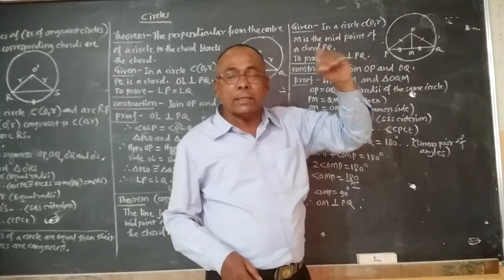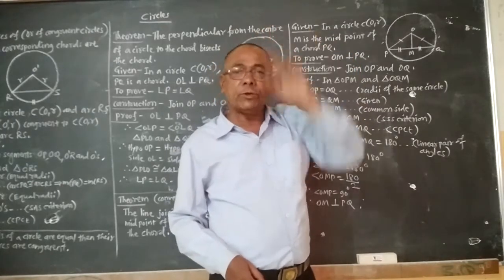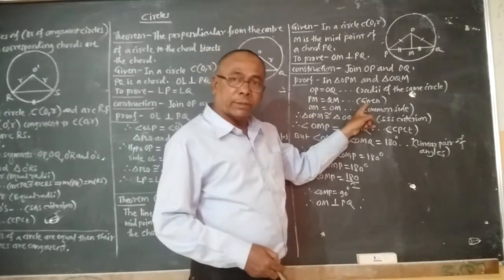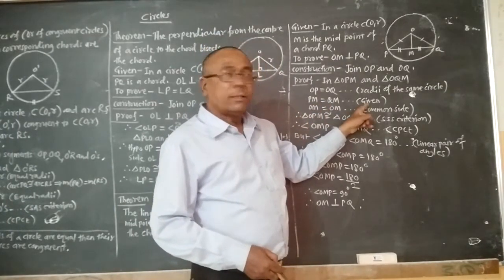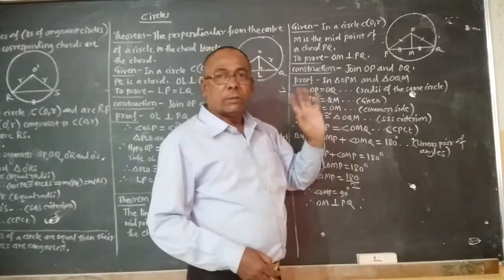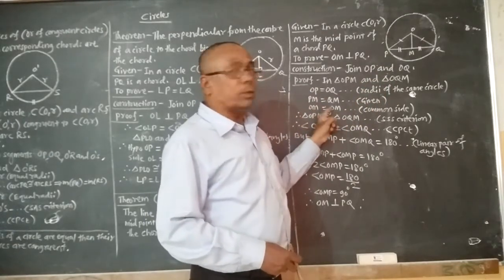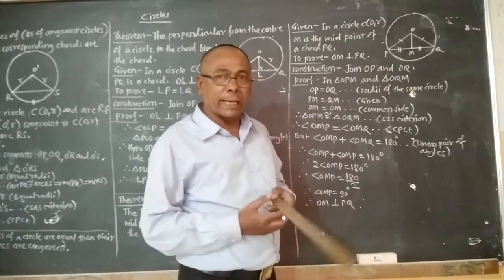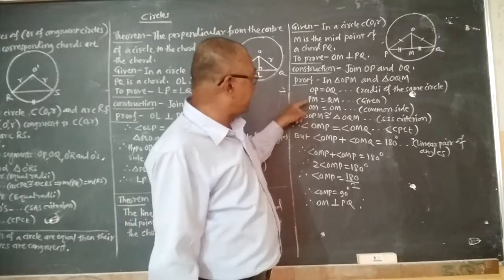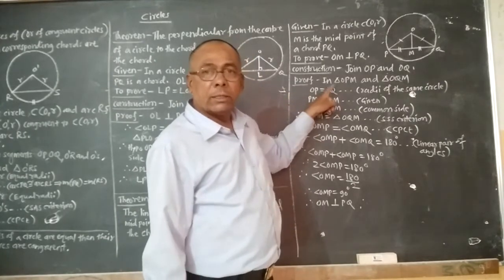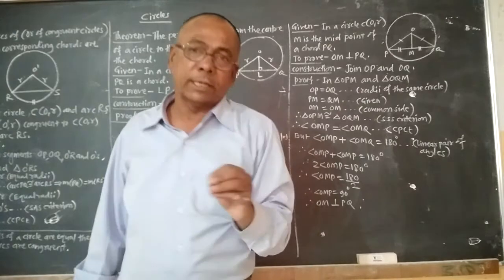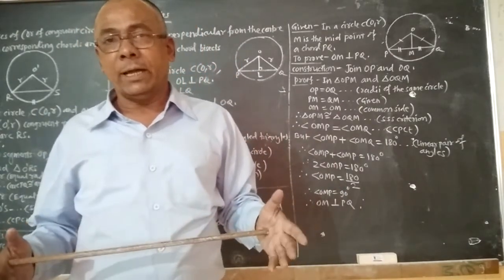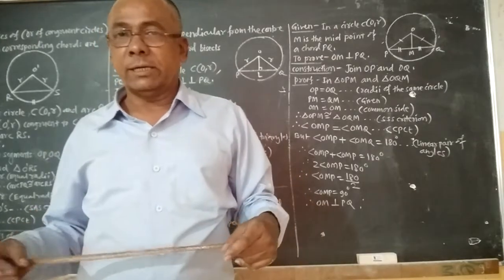Because it is given that M is the midpoint of PQ, and therefore PM is equal to QM. Then OM equal to OM. Here OM is the common side of both the triangles, and therefore three sides of one triangle are equal to corresponding three sides of the other triangle, and therefore by SSS criteria the two triangles are congruent.